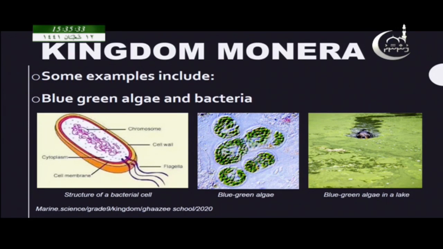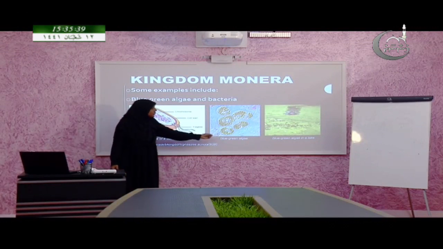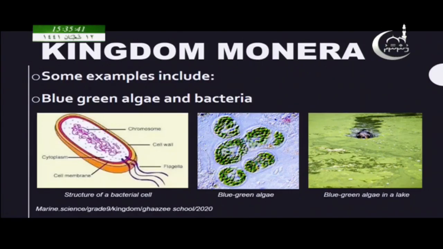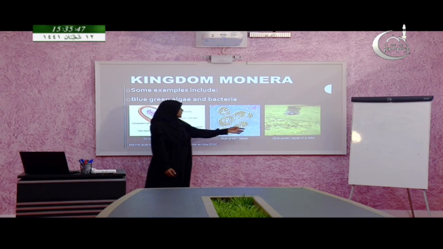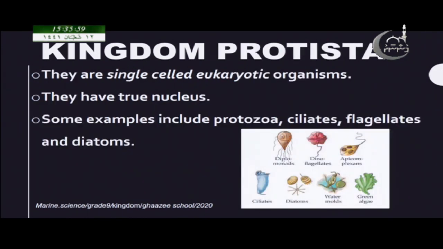Here you can see the structure of a bacterial cell, and then you can see some blue green algae, which you can sometimes see in lakes. When a lake is covered with green color, usually that is because of the blue green algae, and scientists identify blue green algae also as bacteria. So, now we will move to the next kingdom.